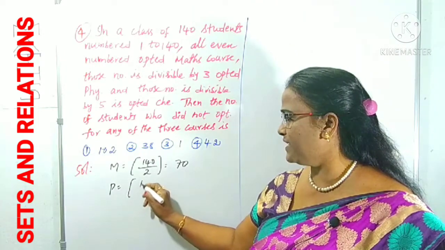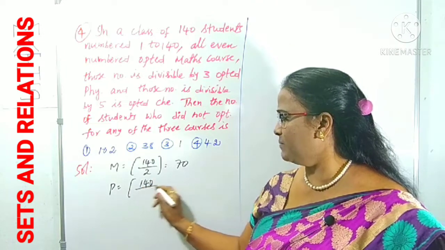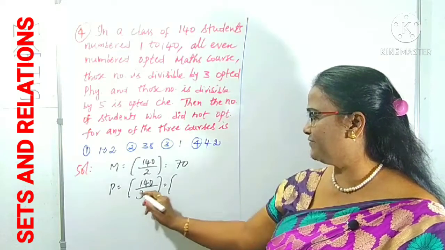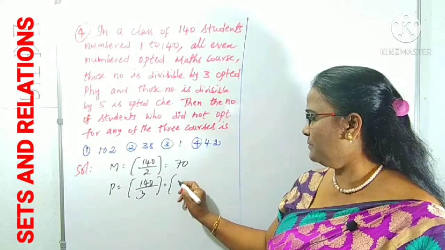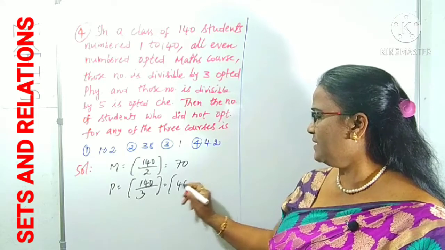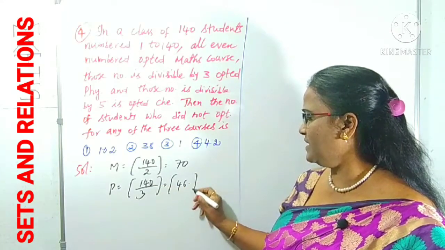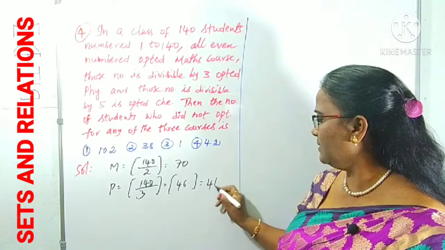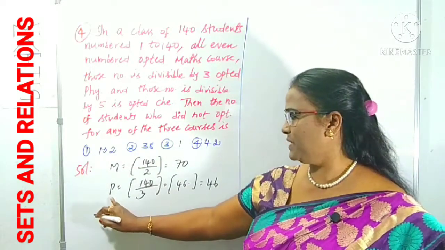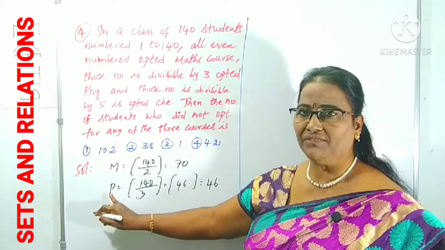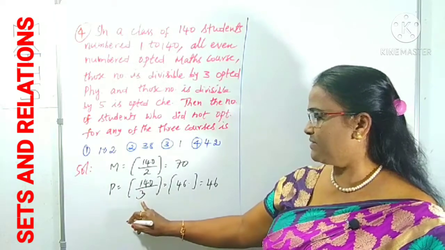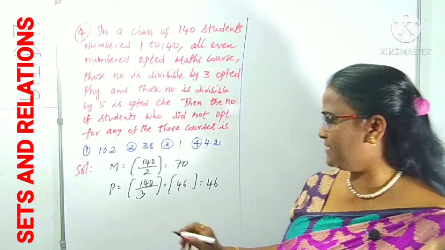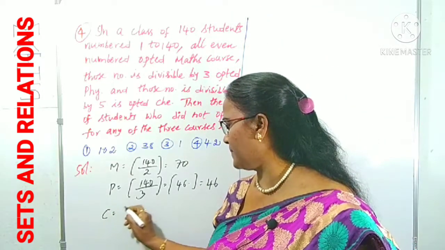Instead of that, what you can take is 140 divided by 3, the step function. 3 4s are 12, 3 6s are 18. You get a point something, which you don't want. Therefore, clearly it will be 46. P indicates the number of students who opted for physics, those divisible by 3, taken under the step function, and we get 46. Similarly, can you see?